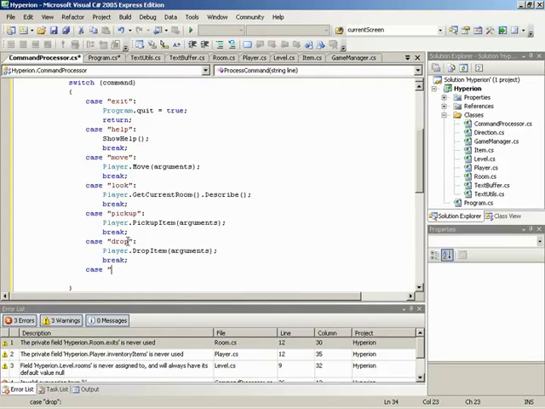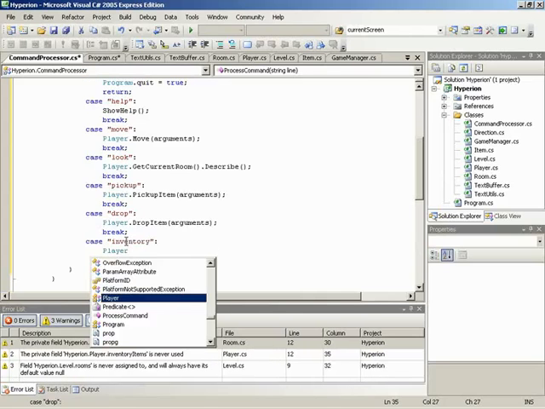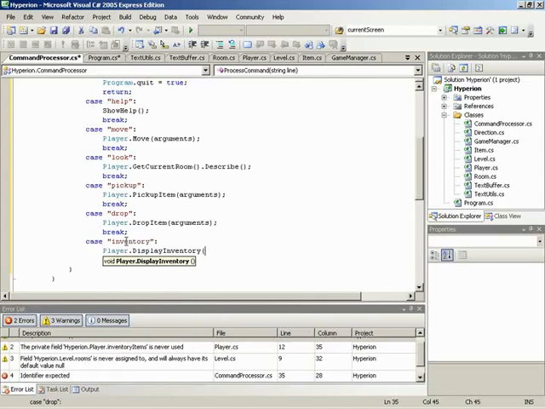So we'll say case inventory. And if the inventory is run, we need to simply ask the player to display whatever its current inventory is. So we have display inventory. And break. And the next command is where am I?